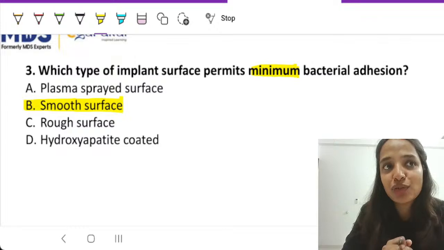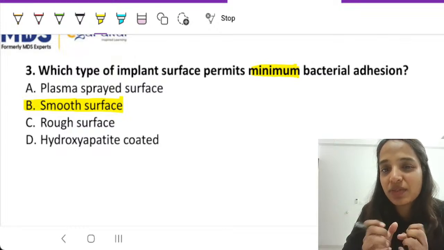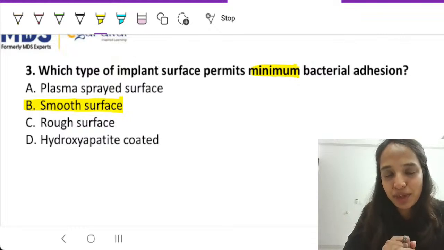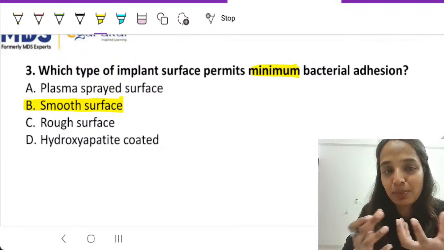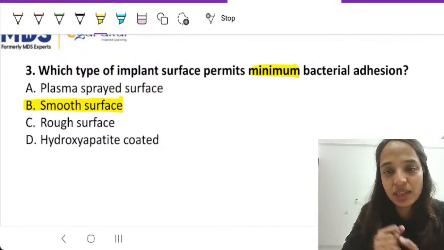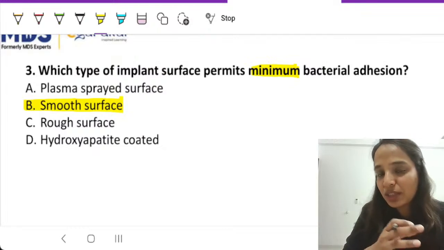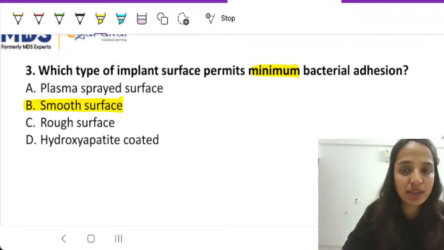When you are in a situation where the bone is less dense, or it is maxillary bone, or it is a very porous bone, or you just want to enhance osseointegration in your patient, you could use different kind of surface characteristics, implants with different surface characteristics, so as to enhance osseointegration. So there are some advantages of these things and some disadvantages.